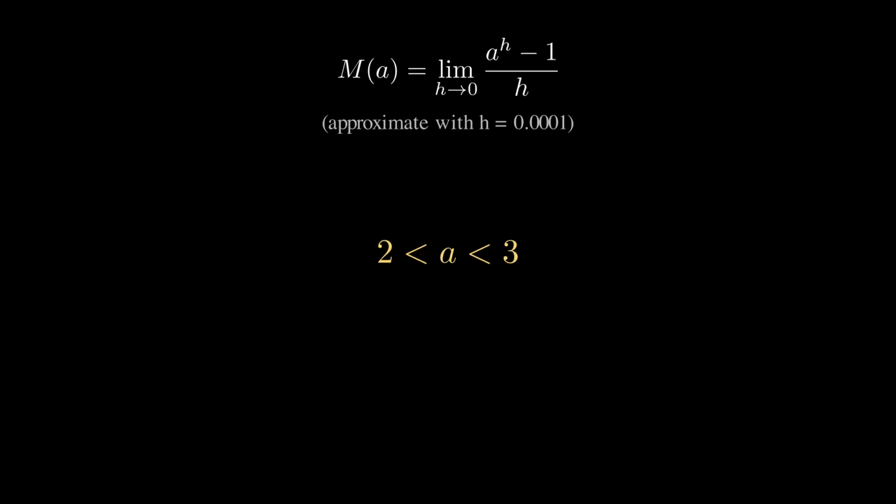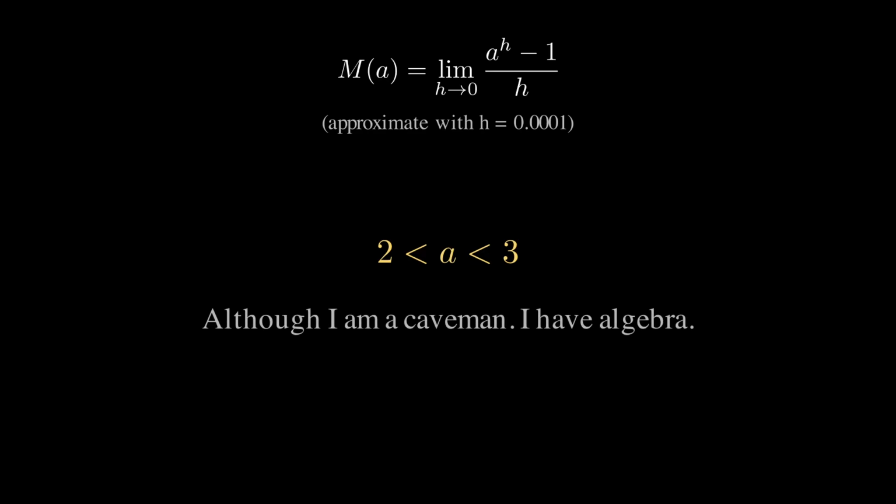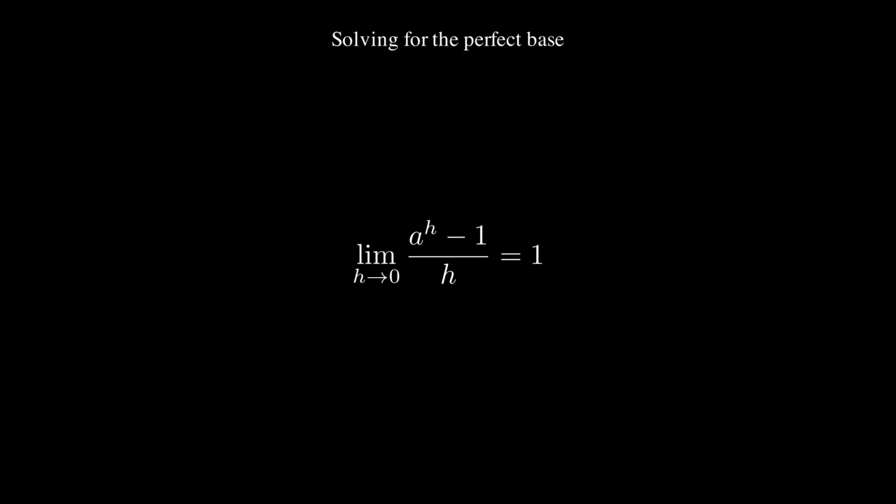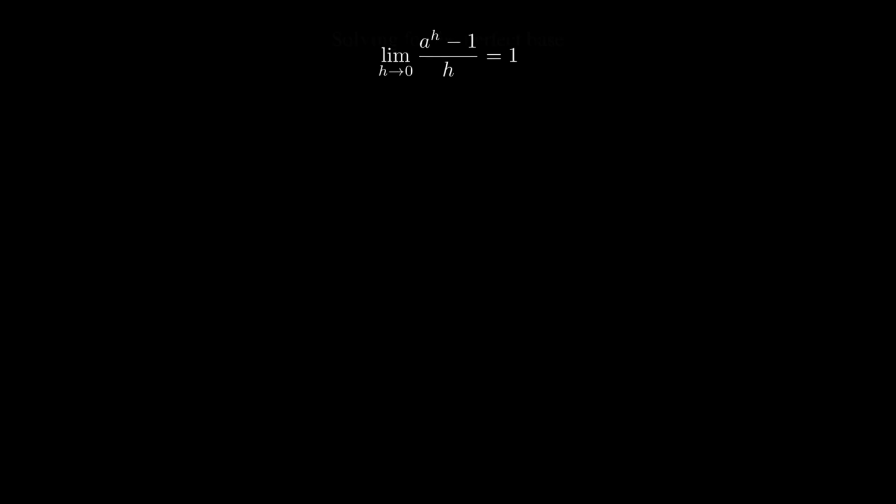And we could just try different numbers between 2 and 3, but I'm personally a caveman and I don't like using computers, so I'm going to do this one by hand. Where do I get started? So we know that we have this limit and we want to set it equal to 1. Again, this is our m of a. Okay, so let's solve for this bitch.